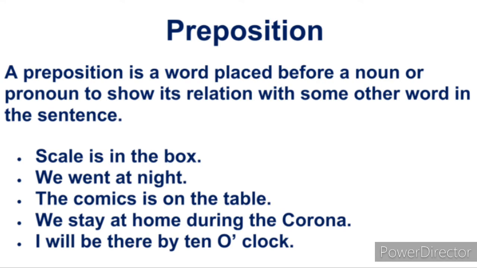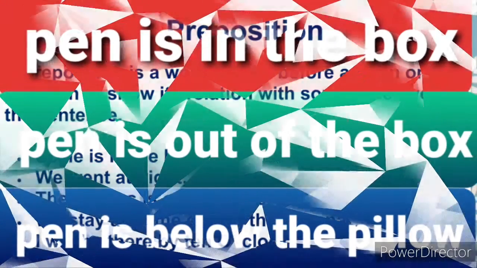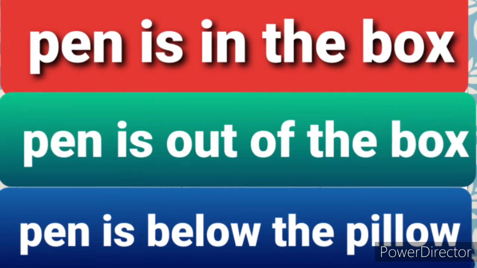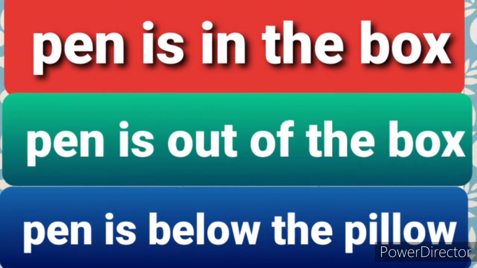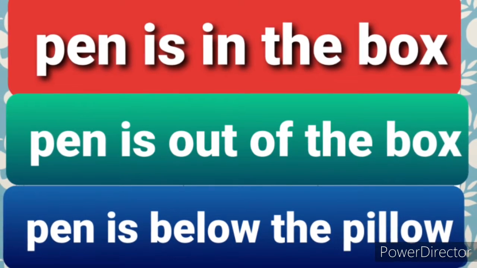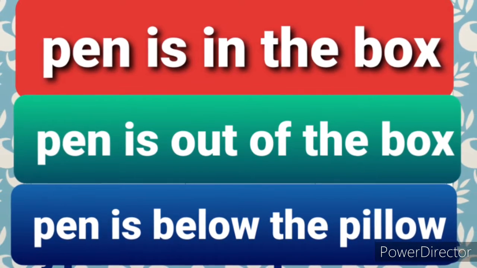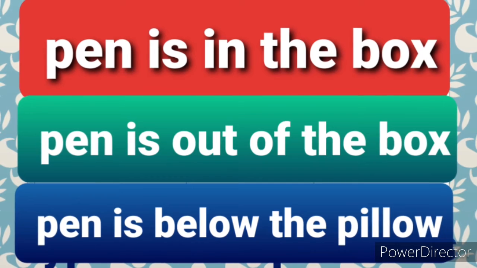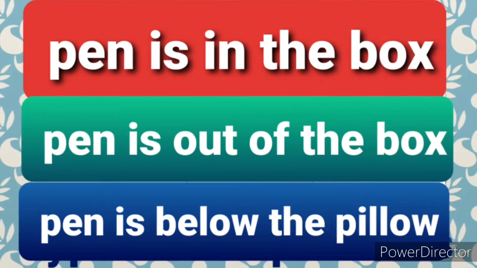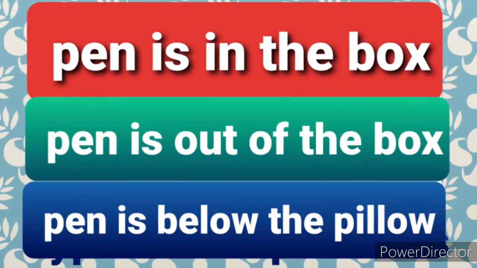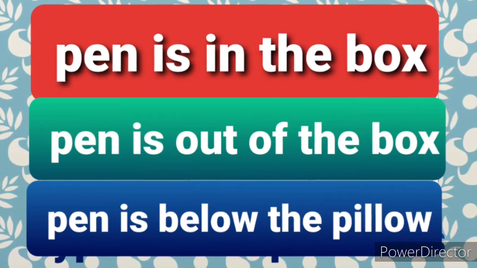For example, the pen is in the box, the pen is out of the box, the pen is under the pillow. In these sentences, the relation of the pen with the box and the relation of the pen with the pillow has been shown with the help of the prepositions in, out and under.